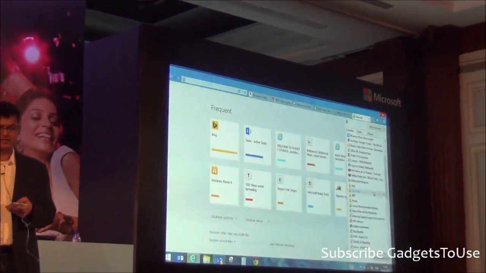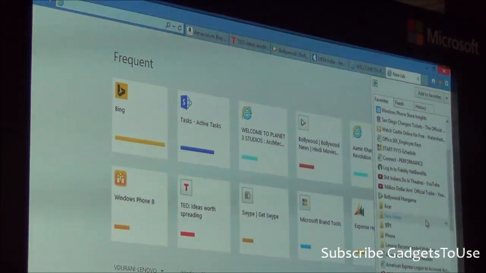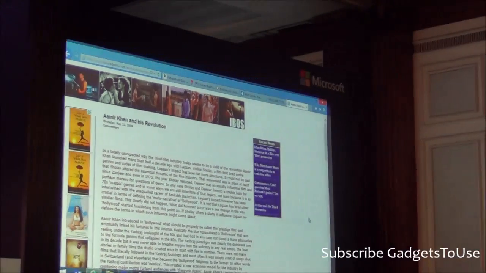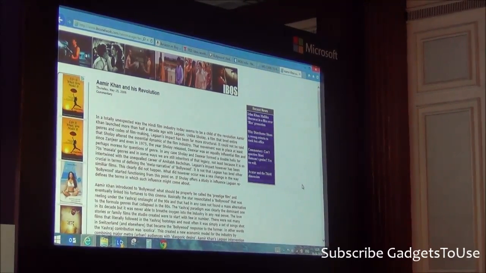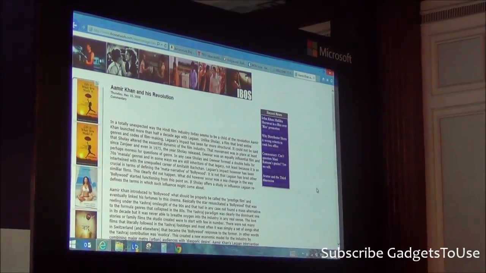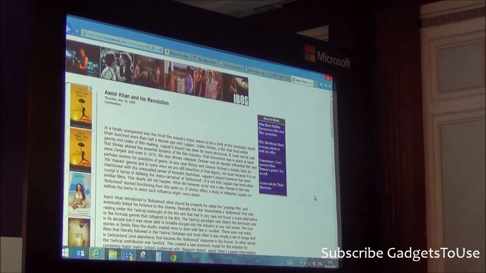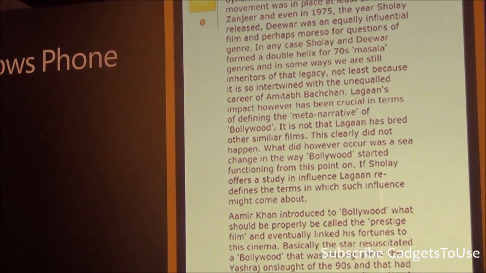So let me also take this a little further. I'm a big Aamir Khan fan, and I read this article a while back. You can search it on the web, about how he revolutionized the film industry by these couple of films that he did in the earlier part of the last decade, which is Lagaan and Dil Chahta Hai, a beautifully written article by one of the critics. And when I click on this, the article obviously comes through, and it's kind of hard to read this on a phone. I mean, you've got to pinch and zoom, and that's fun to do, it's okay, but it's kind of hard to read, especially, I need progressives, it's hard for me.